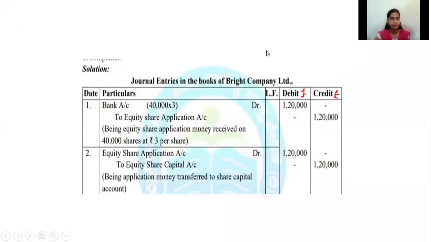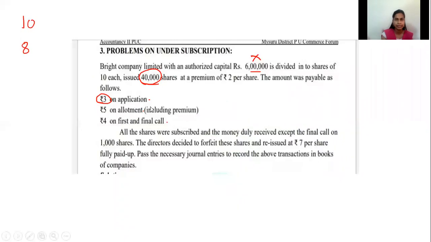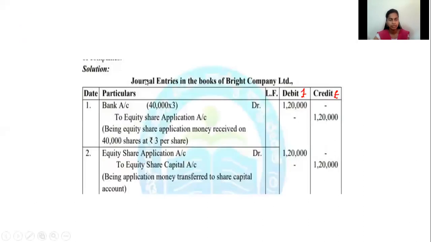Now see, we'll pass the entry. That is, money is collected. Our entry is the same: Bank account debtor to equity share application account. Number of shares is how much? Just now I told you, please ignore this amount, because the company wanted it but the money has not been received. So forget it. Only on these 2 amounts, 40,000 and 3, you will concentrate. 40,000 into 3, when you multiply, you get 1,20,000.